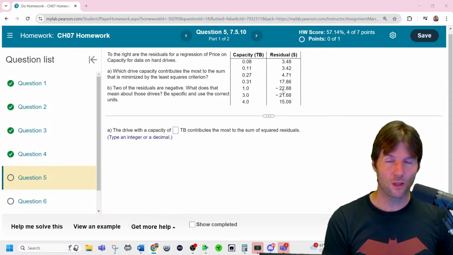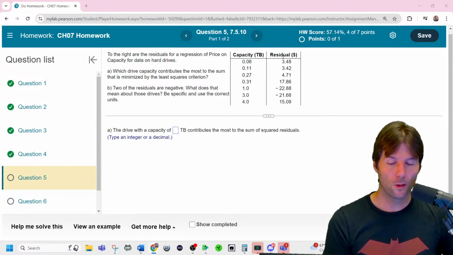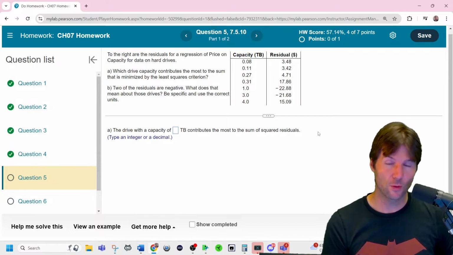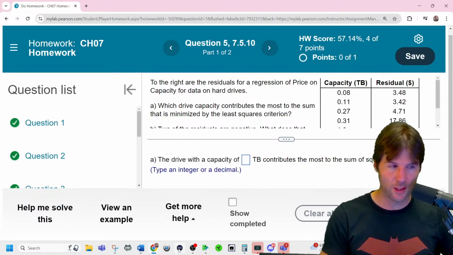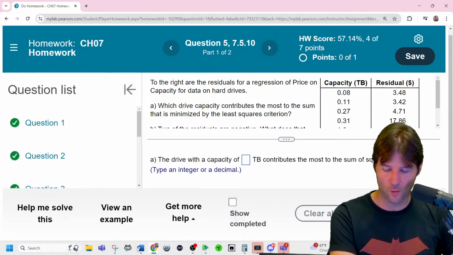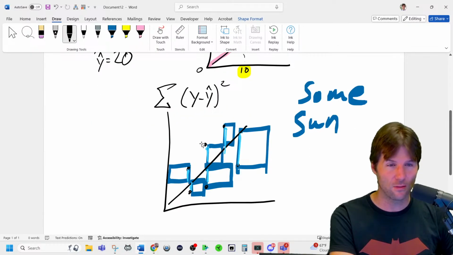So when it says which of these hard drives contributes most to the sum of squared error, well, the error right here is the residual, and it says sums of squares residuals, which is error. So which of these would have the biggest squared residual? Remember I talked about this earlier in question number 2 or 1, because the reason we square residuals is to make them all positive.